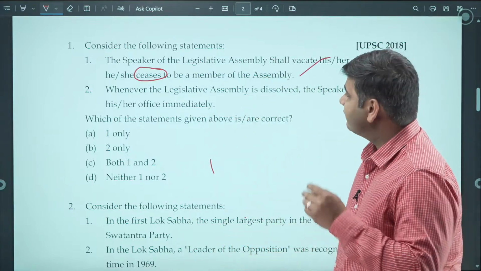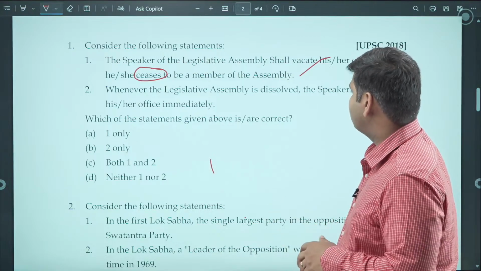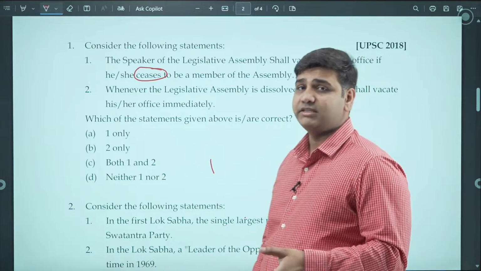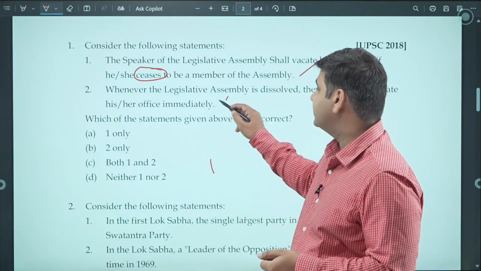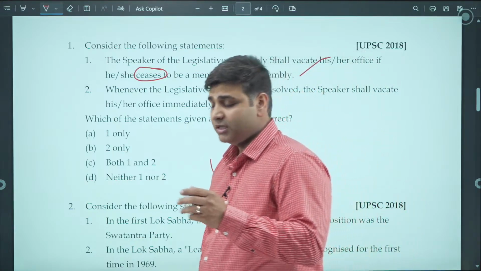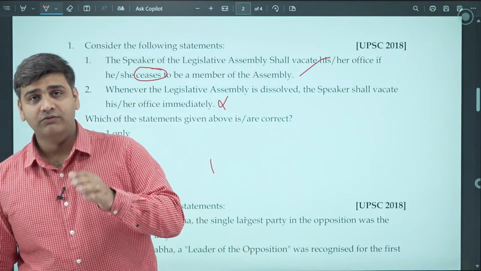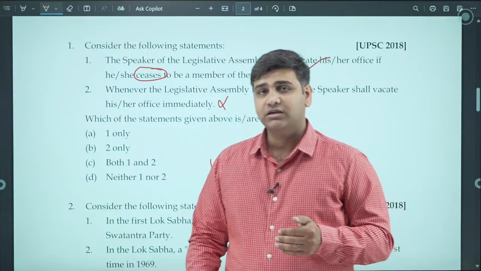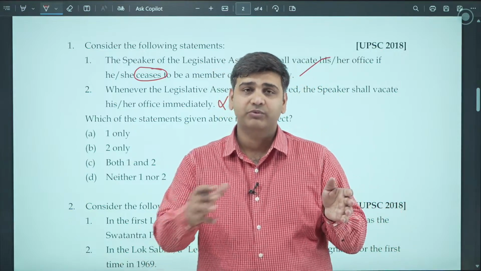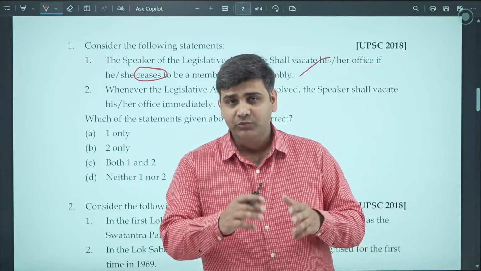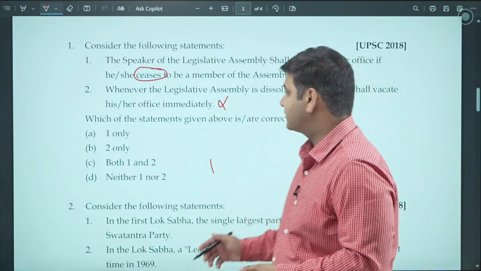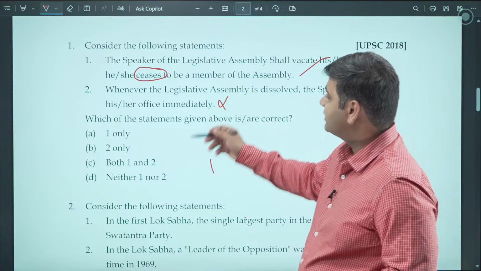The second statement: whenever the Legislative Assembly is dissolved, the speaker shall vacate his/her office immediately. Now not immediately. Until the pro tem speaker comes, the chairman of the assembly who was previously there sits in the place. When the pro tem speaker comes, the chairman leaves and the pro tem speaker takes over, and then the pro tem speaker is responsible for conducting the elections of the speaker. So only one statement is correct.